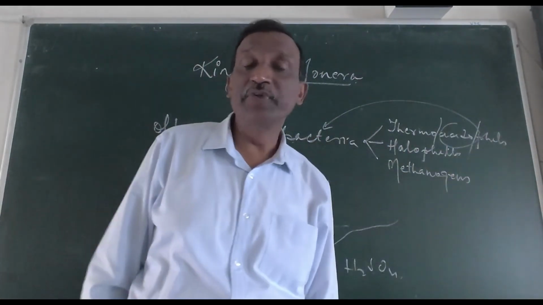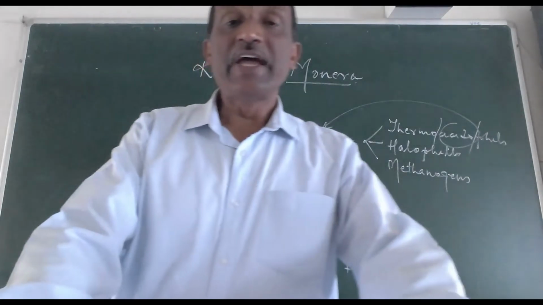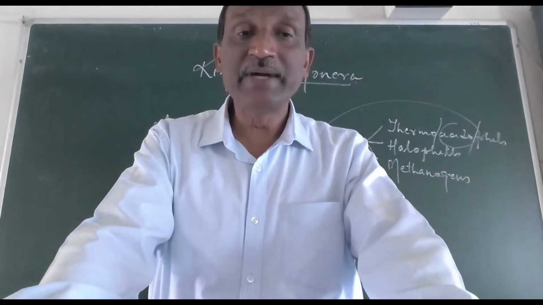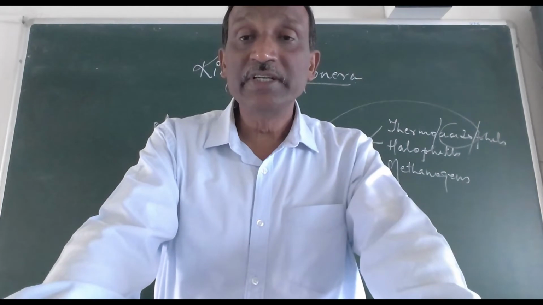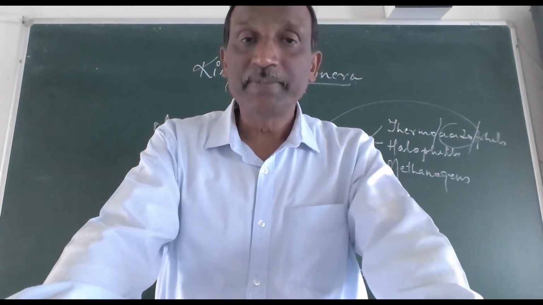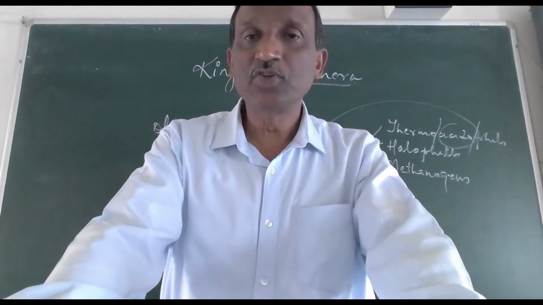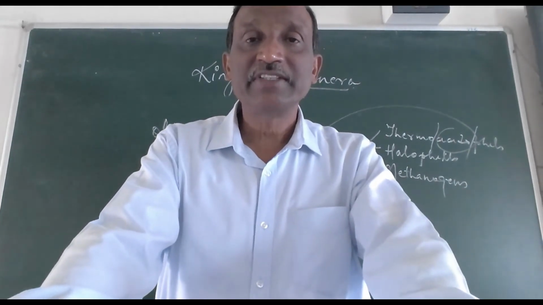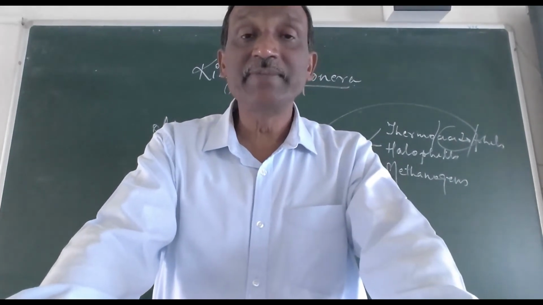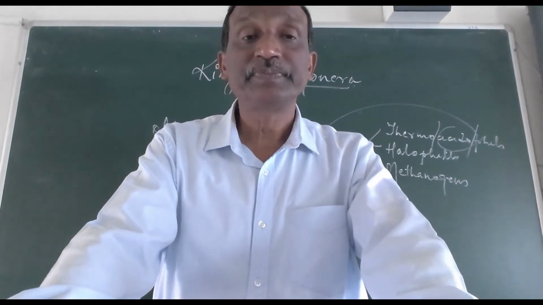Second is halophiles, halophytes. Now halo means, what is meant by halo? Halo actually stands for salt. Okay, so halophiles are those bacteria which can survive even in extremely saline water.